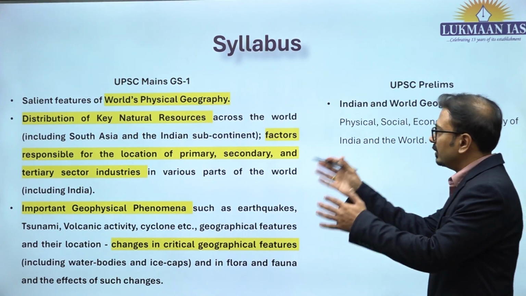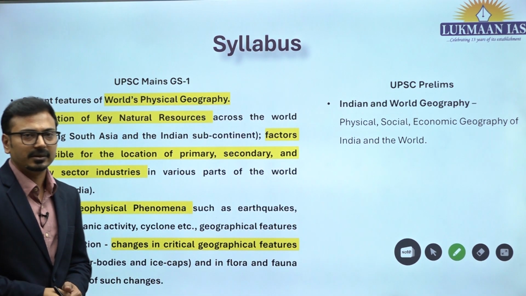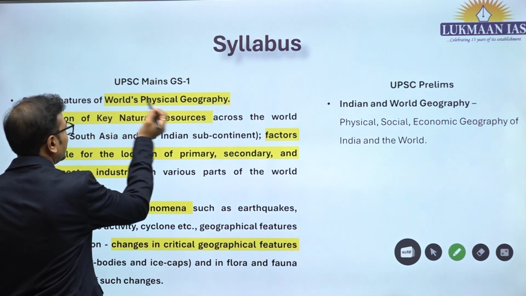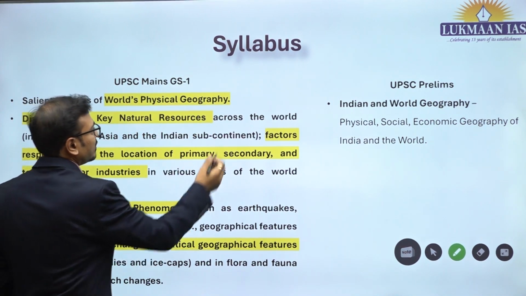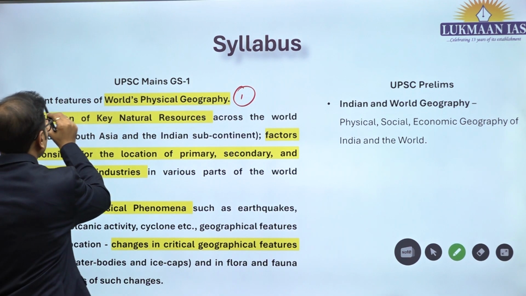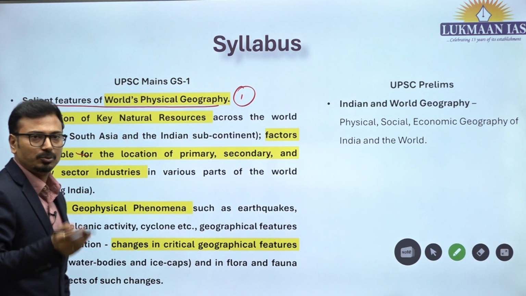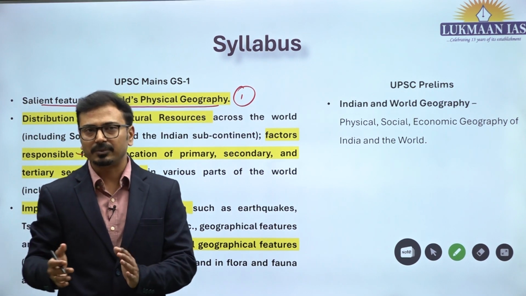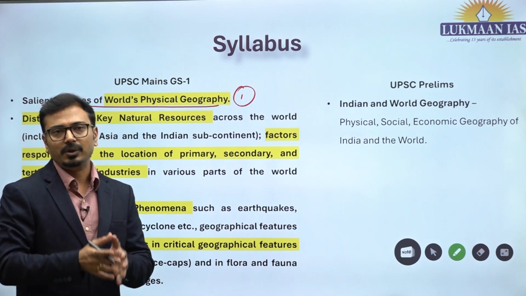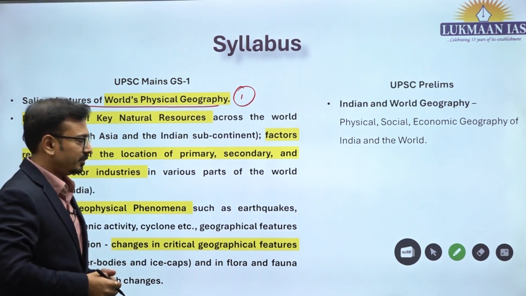Okay, so this is your syllabus. Very discreetly, we can say that the written syllabus is there, and along with that, you should divide that syllabus into 5 aspects. First one is the salient features of world physical geography. It includes both Indian physical geography as well as world physical geography. I would say that it will include geomorphology, climatology as well as oceanography.